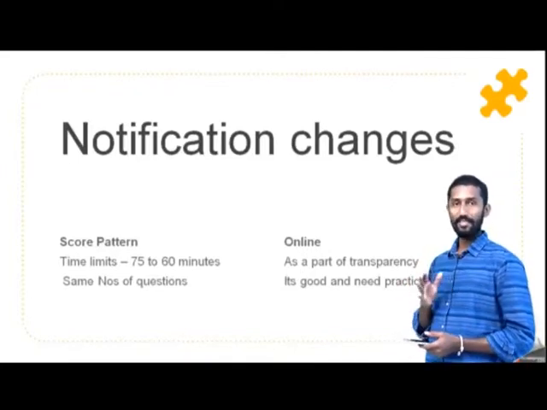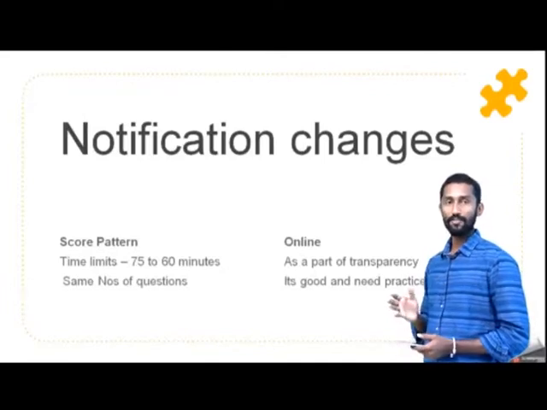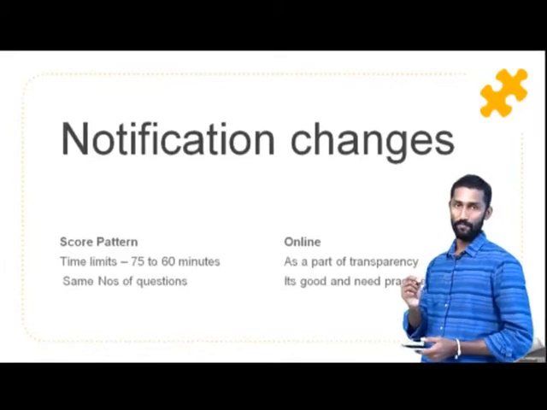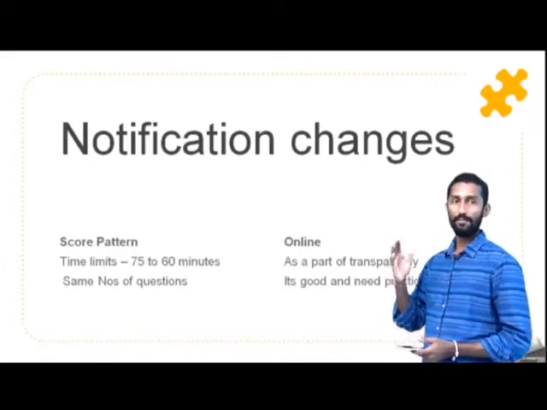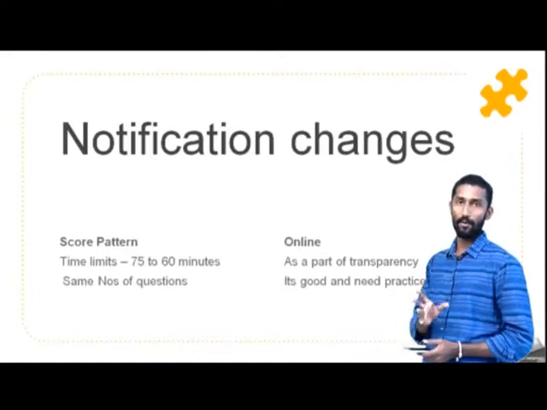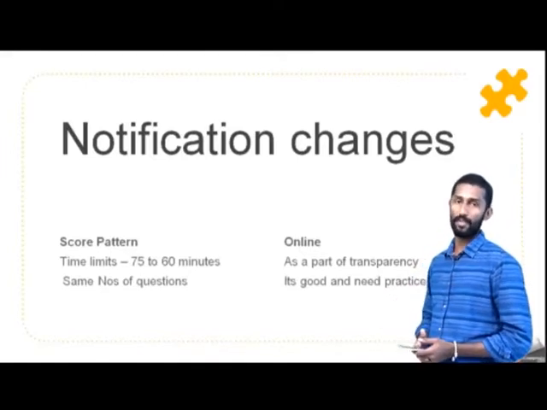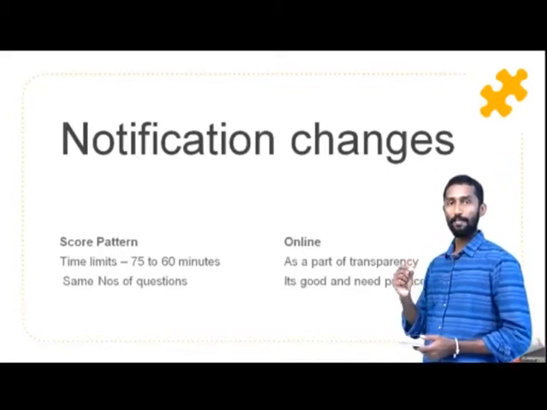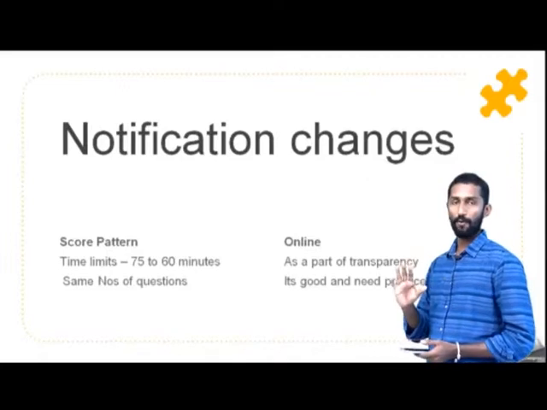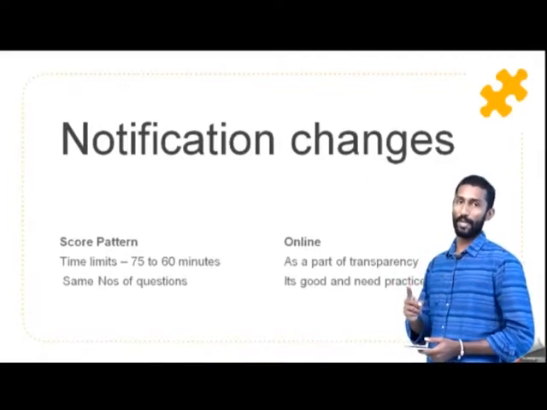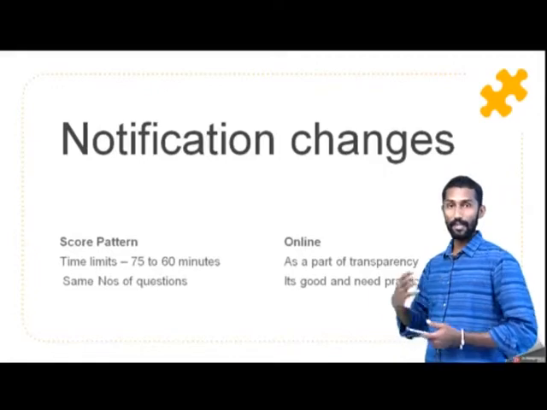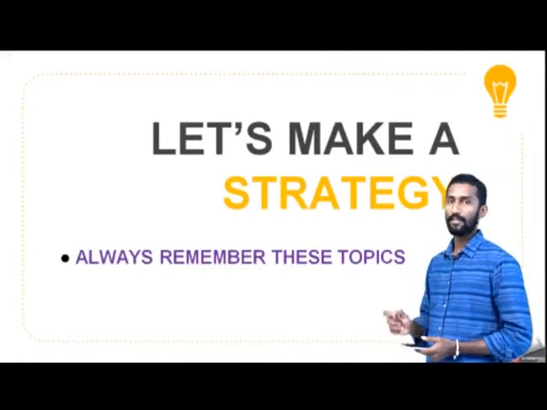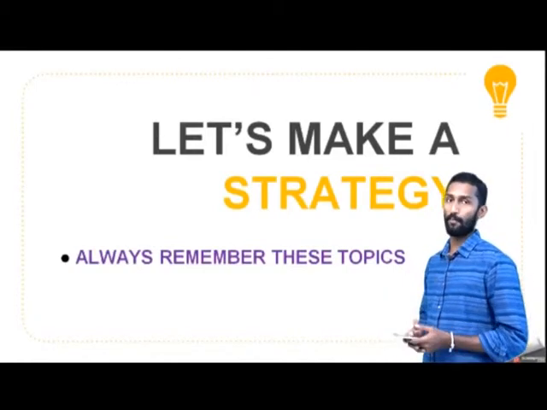So what changes are we going to expect in December? The main change we are expecting is similar to the June exam, that is the time limitation. They changed the time limit from 75 minutes to 60 minutes. That means now you have only 1 hour for solving these questions. The number of questions has not changed: it is 50 for Paper 1, and you get only 1 hour to solve them. That is the change. The next important change is the online style. We are not bubbling in, we are clicking this time. So this December exam is very important for us.